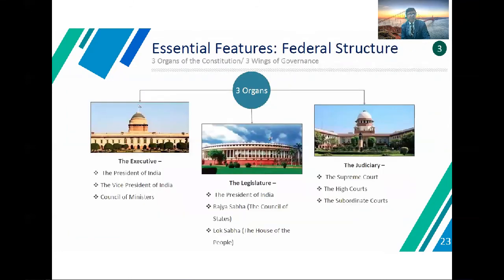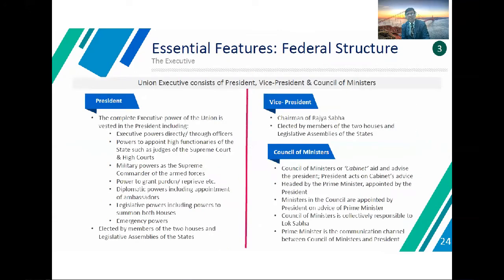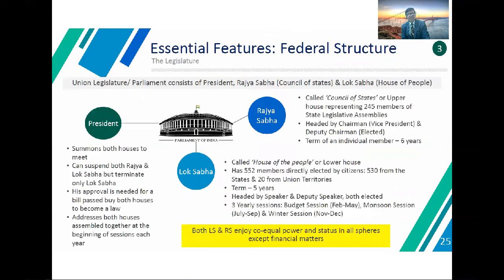These are the constitutional rights, and we have seen the federal structure. We have the executive, legislature, and judiciary. The union executive is related to the President, Vice President, and Council of Ministers. The union legislature consists of the President, Rajya Sabha, and Lok Sabha, with the Speaker of the Lok Sabha.